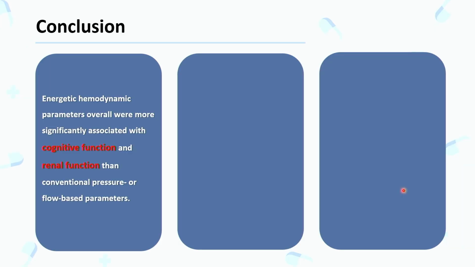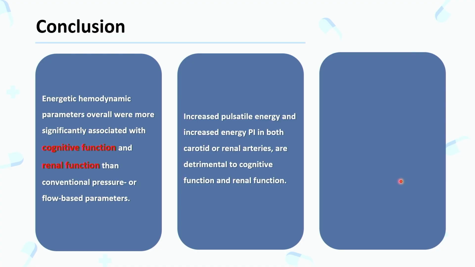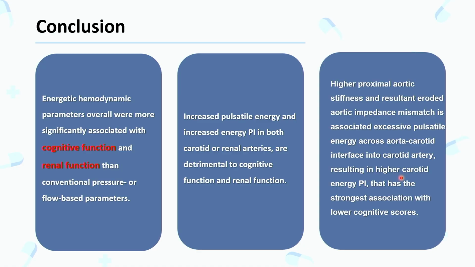So, ladies and gentlemen, in conclusion, energetic hemodynamic parameters overall were more significantly associated with cognitive function and renal function than conventional pressure or flow-based parameters. And increased pulsatile energy and increased energy pulsatility index in both carotid and renal arteries are detrimental to cognitive function and renal function.